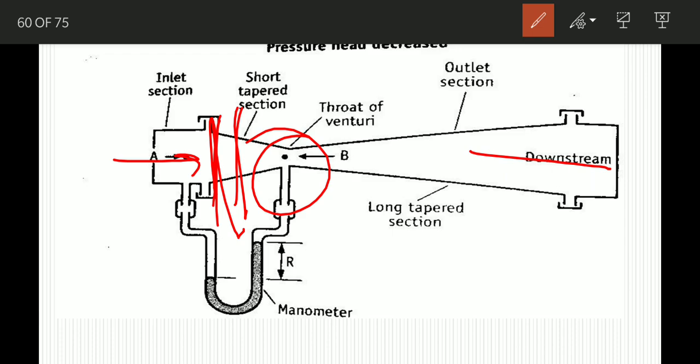We can connect the Venturi meter anywhere. This is called the short tapered section, it is shorter, and this is called the long tapered section. By this we can reduce the eddies which are created in the orifice meter.